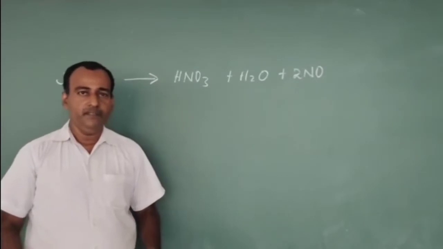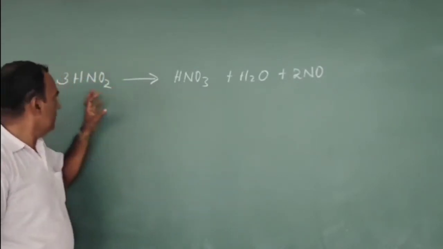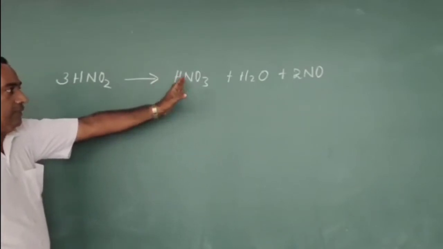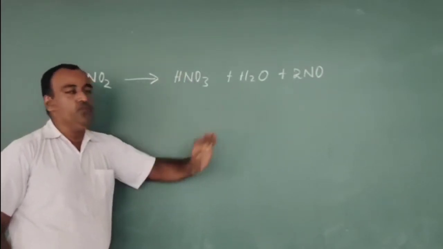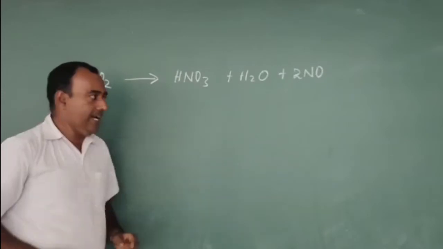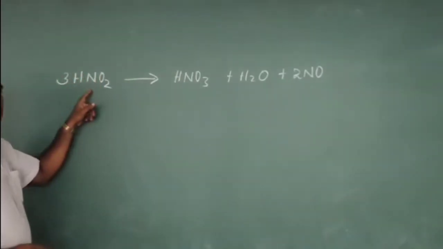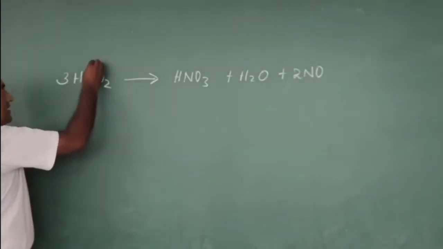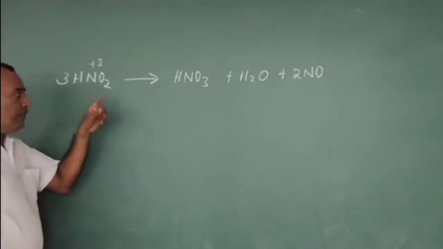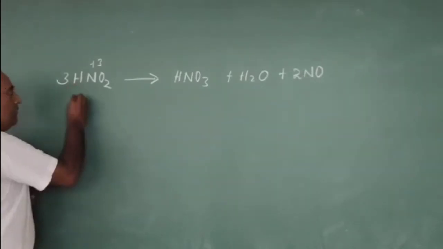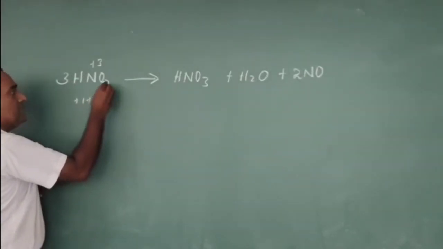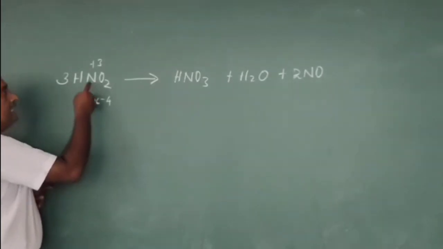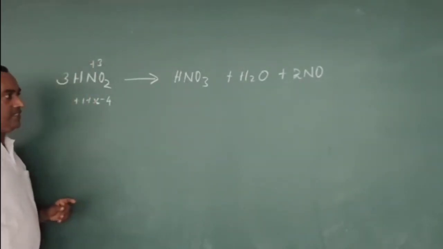For example, consider this equation: 3HNO2 gives HNO3 plus H2O plus 2NO. In this reaction, the first compound is nitrous acid, HNO2, in which nitrogen is in +3 oxidation state. If you calculate, 1 (hydrogen) plus X minus 4 equals 0, that means nitrogen is in +3 oxidation state.